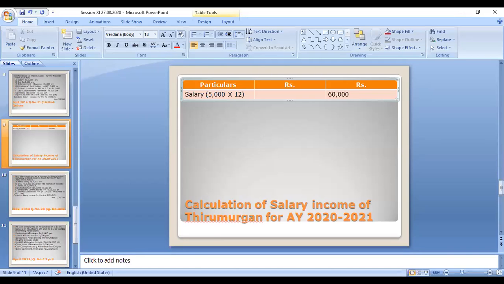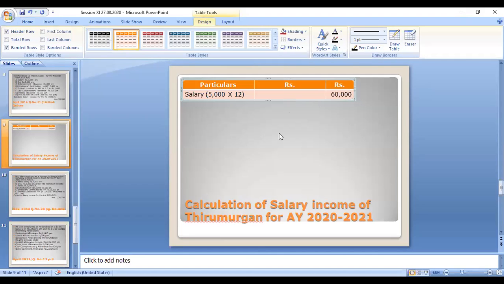If there are any adjustments or exempted calculations, you have to use the inner column. Otherwise, all the amount you should write on the outer column only, right? So this is salary taxable. And the next one is DA. DA in the sense dearness allowance. That amount is 2,000 per month, you have to multiply with 12. So that amount is 24,000. The DA is fully taxable, so taxable means you have to write it in the outer column.